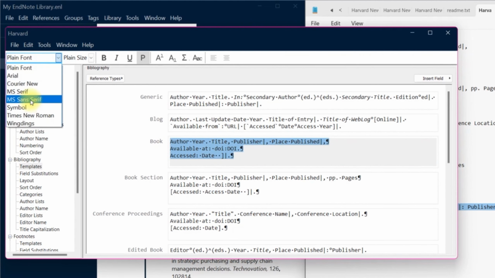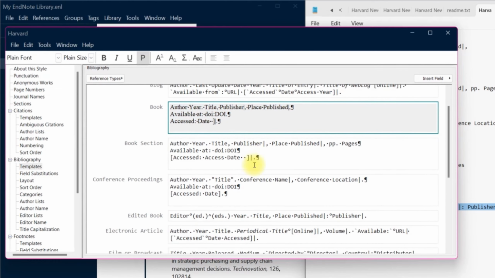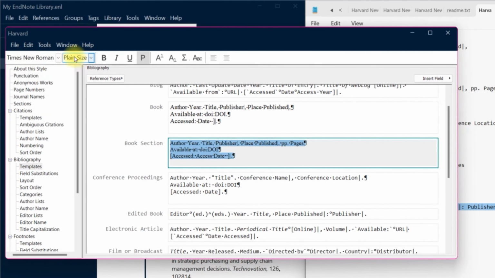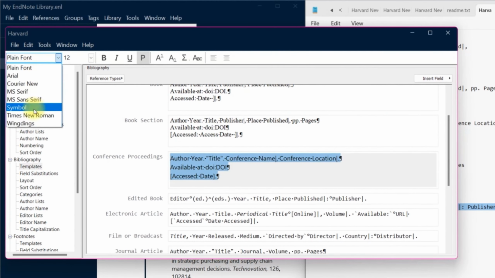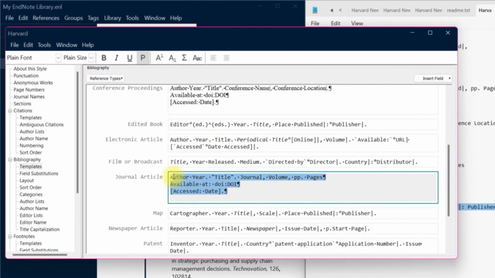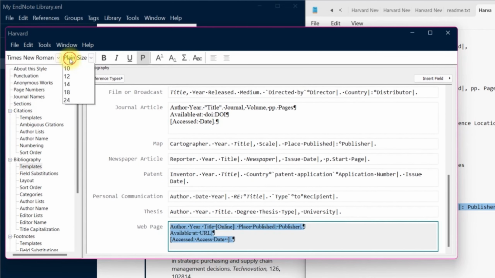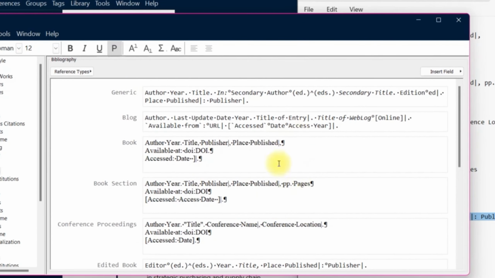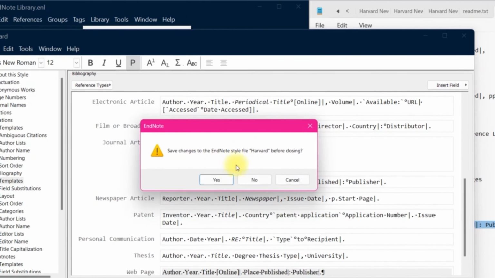Select the font and the font sizes. Now you can close the window and save like this.